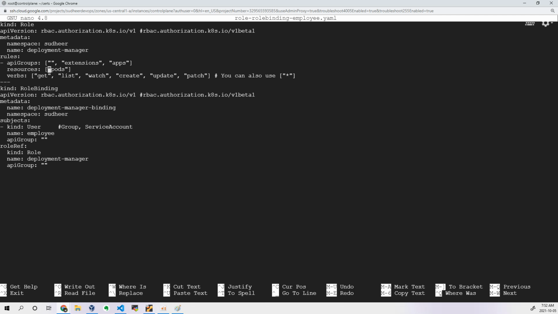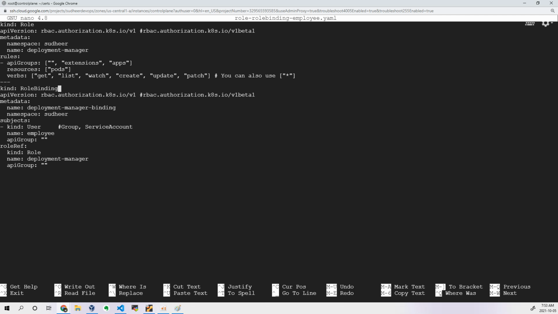So which resource do I want to give access to? Pods. On the pods, what can he do? He can get the pods, list the pods, watch the pods, create the pods, update the pods, patch the pods, but he cannot delete. So that is what I have defined. If you want to write another section, you can just write it, but I have written only one section related to pods, and these are the actions which I want to perform.